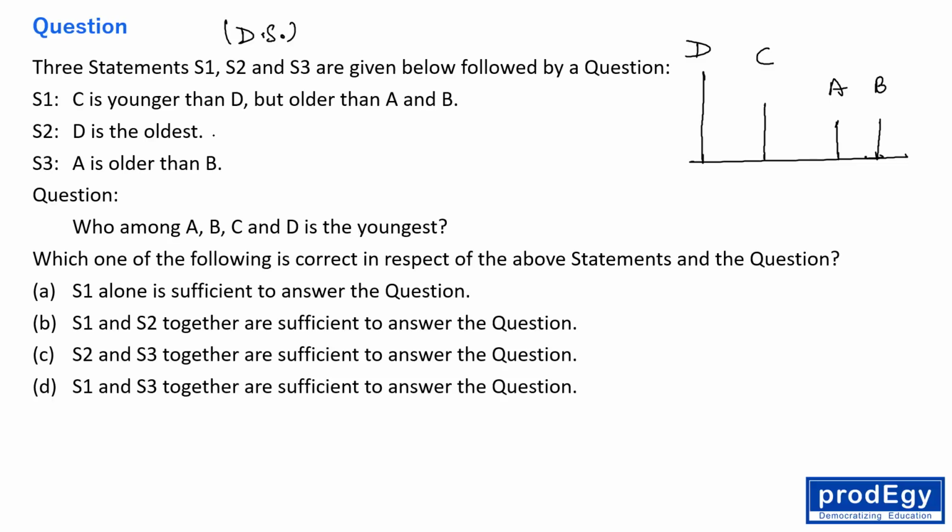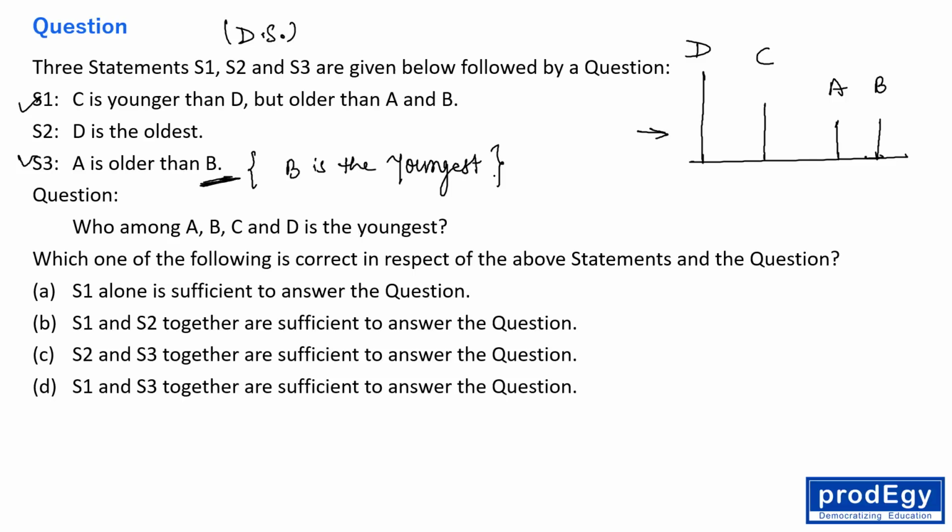The second, S2, is saying D is oldest. From S1 also you can say D is oldest, so S2 has no value. Now talk about S3. S3 is saying A is older than B. So if we merge S1 and S3, A is older than B, then obviously we can say B is the youngest.